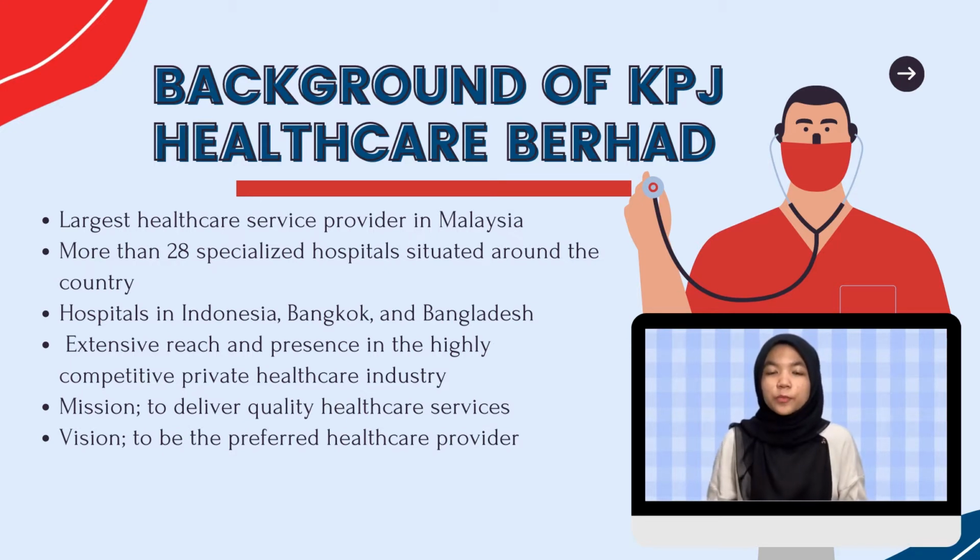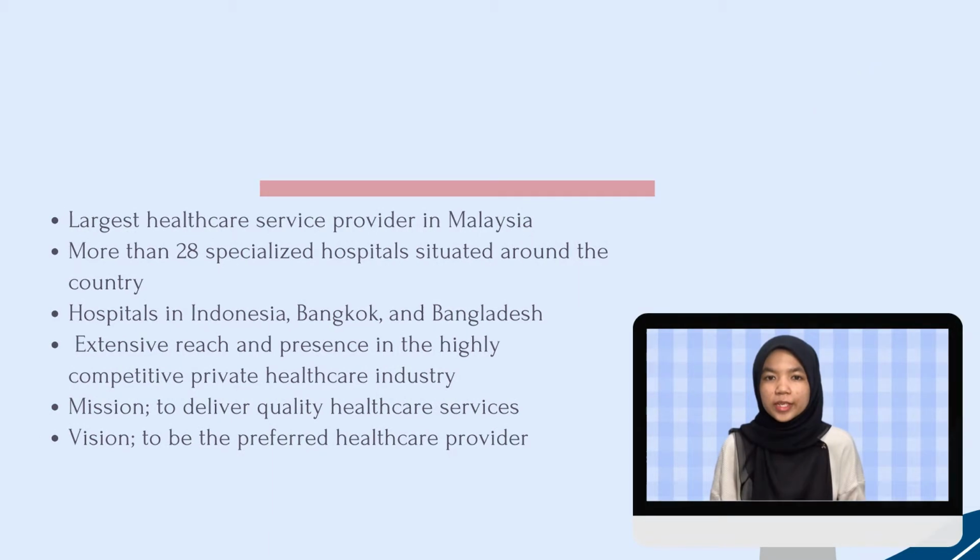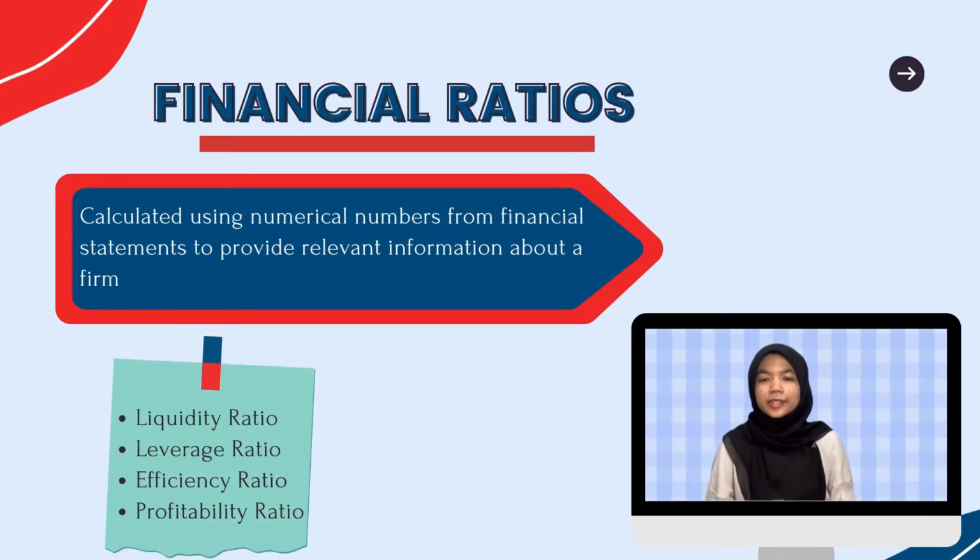The wide reach and presence of KPJ in the highly competitive private healthcare market gives them a competitive edge. The group's hospitals are conveniently accessible and offer a broad variety of medical specialty services, many of which are first in the nation's healthcare business. With facilities located throughout the country, their mission is to deliver quality healthcare services, and KPJ's vision is to be the preferred healthcare provider. Financial ratios are calculated using numerical numbers from financial statements to provide relevant information about a firm.